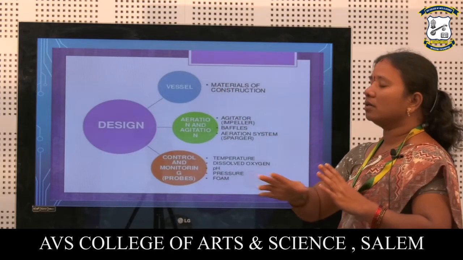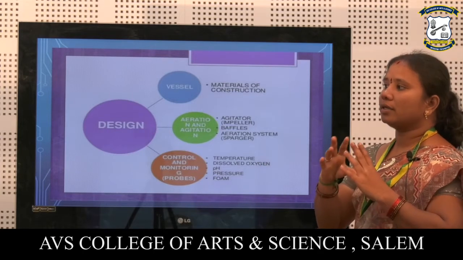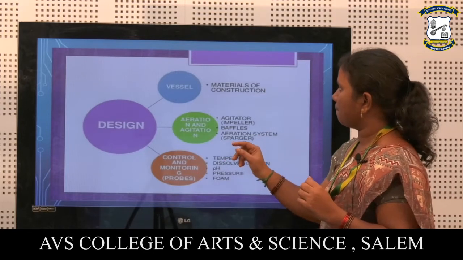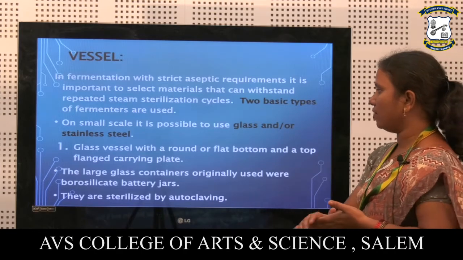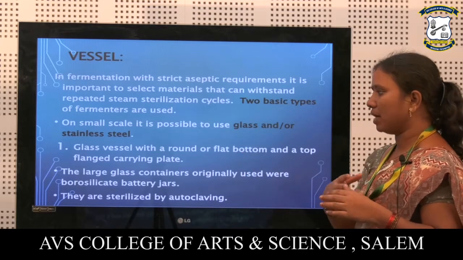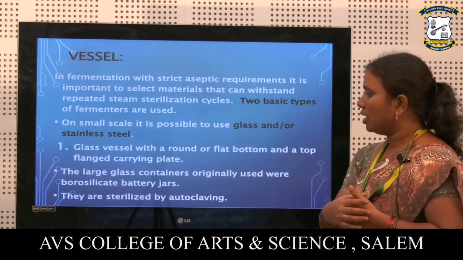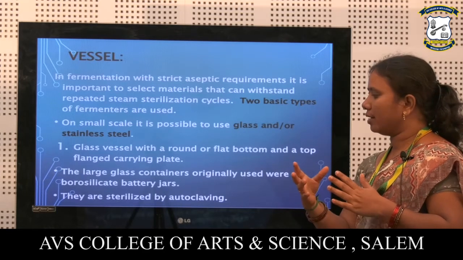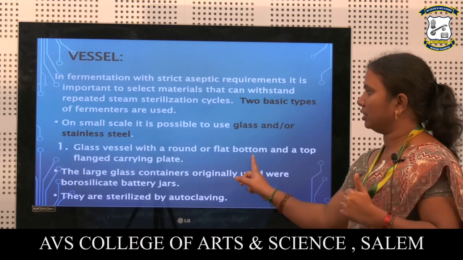Next, the material. While designing a fermenter, we should note that it might be either glass or stainless steel. There are two types of fermenters used. One is small scale fermenters, where glass or stainless steel might be used. The other is large scale containers, where borosilicate, a glass material, can be used. They can be sterilized by autoclaving, so for aseptic conditions these bioreactors can be sterilized with the help of the autoclaving technique.